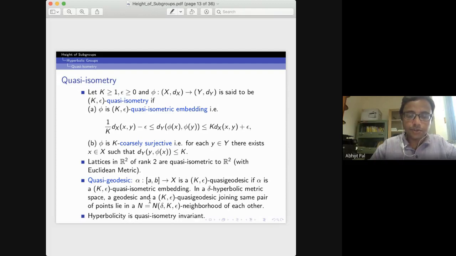If you take a geodesic and a (k, epsilon)-quasi-geodesic joining the same pair of points, they lie in a bounded neighborhood of each other. So this property is called stability of quasi-geodesics. Using this stability property, one can prove that hyperbolicity is a quasi-isometric invariant. So if you have a quasi-isometry from X to Y, where X is a hyperbolic metric space, then Y will also be a hyperbolic metric space.